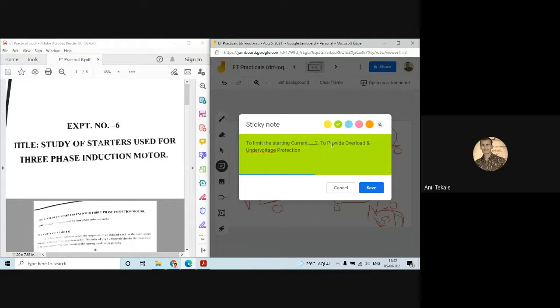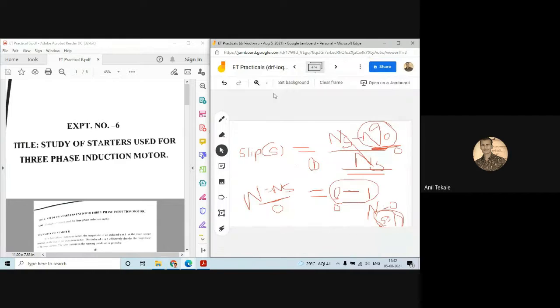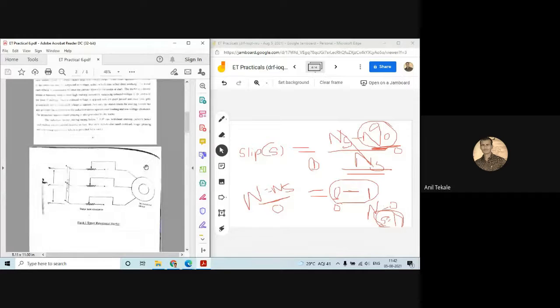Then we will go to the various types of starters. What types of starters are there? First I will tell you, that is the stator resistance starter.